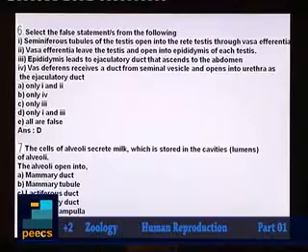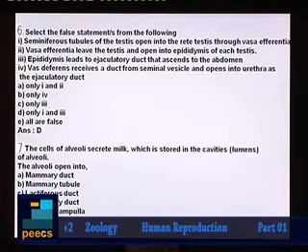Can you find the answer here? Alveoli are the structures or the cells which produce the milk, and after the production of the milk, it is entering into mammary tubule. Alveoli, they are connected with the mammary tubule. So the answer for this question will be option B.